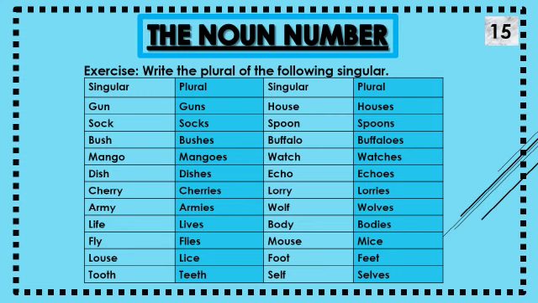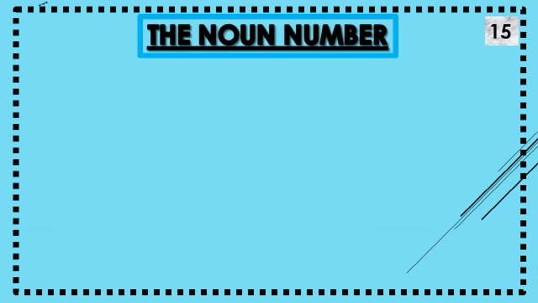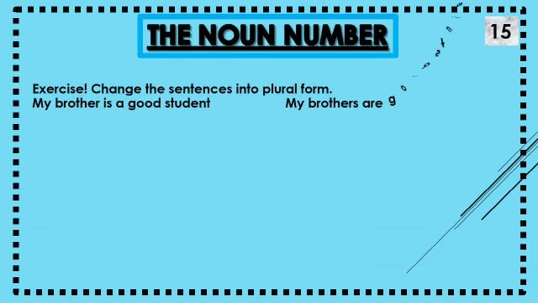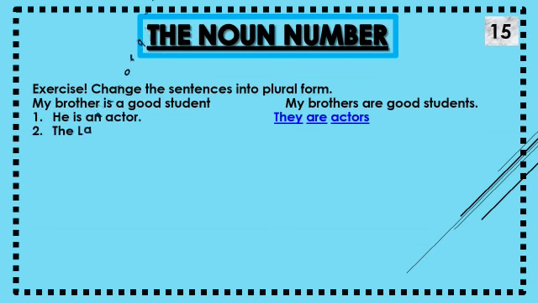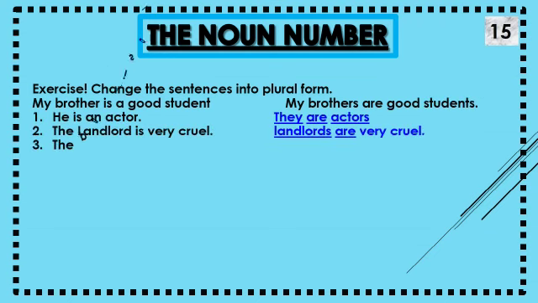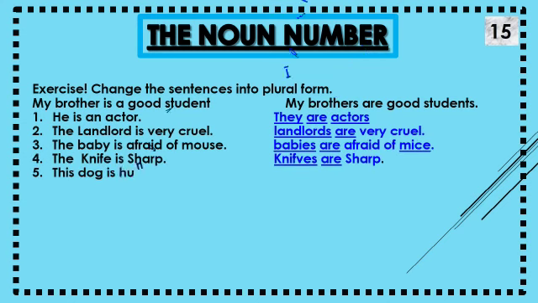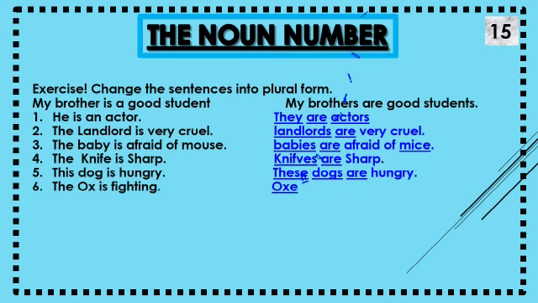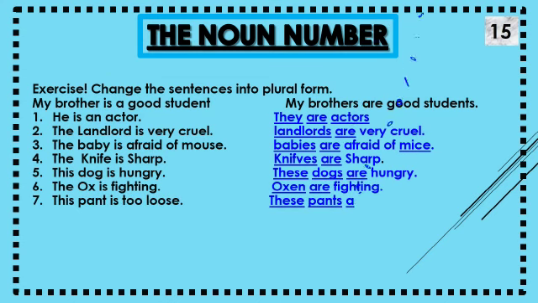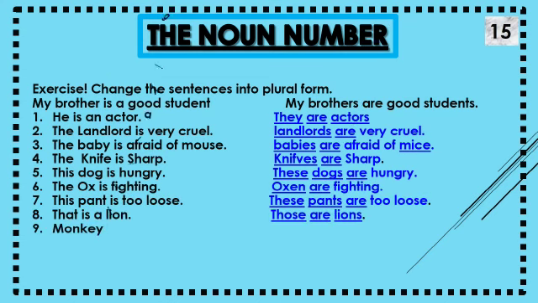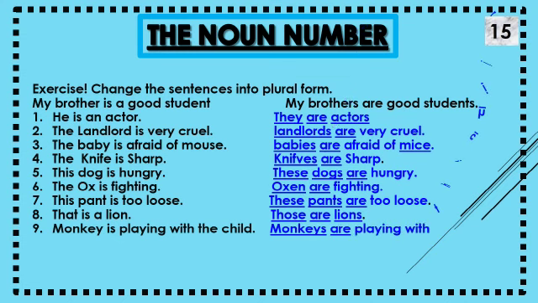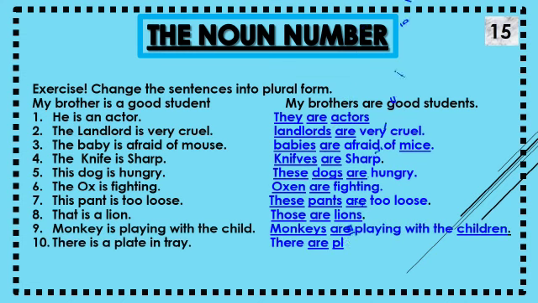Okay, now the next and last exercise, for a student of class 3. Now look, the last exercise is sentences. We have done the words, where a singular word is changed into a plural word, but here are some singular sentences you can change into plural. Here is an example: My brother is a good student. My brothers are good students.